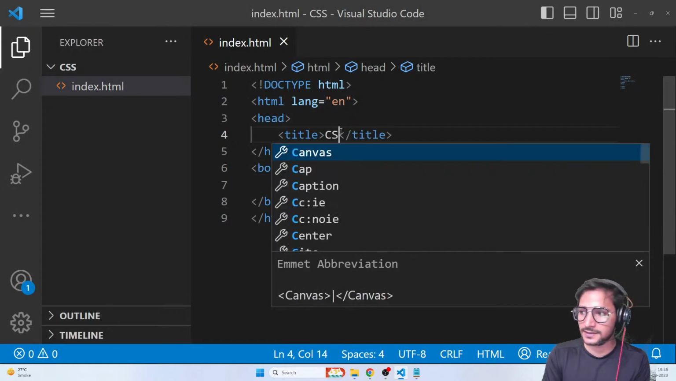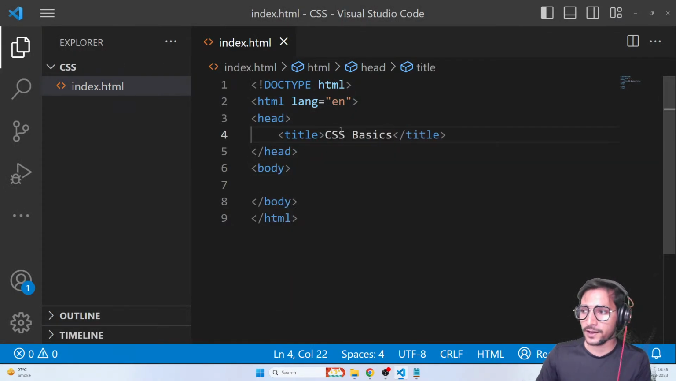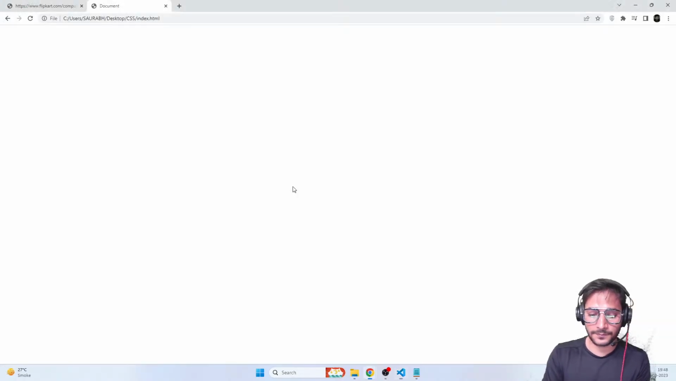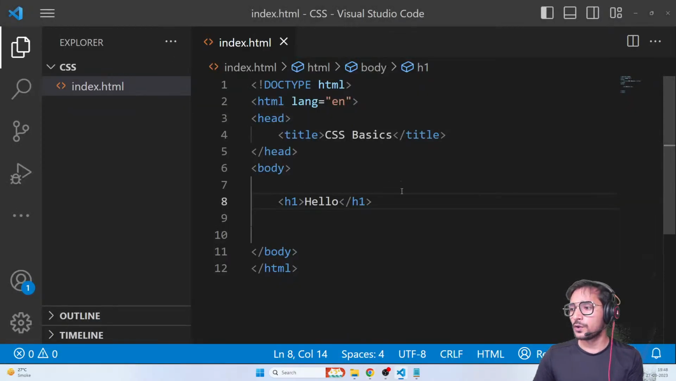Let's just say CSS basics for today, because today we're going to be learning only basics, and let's see how far we can go. Let's create a simple H1 just to confirm that. Here we go, you can see hello coming up. That means our web page is working fine. Okay, cool guys, so let's start.